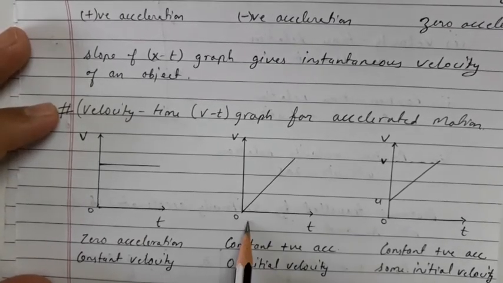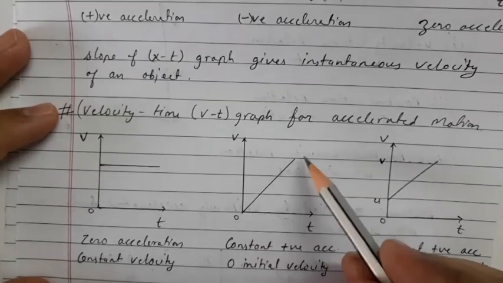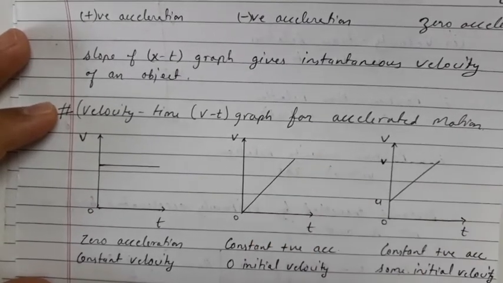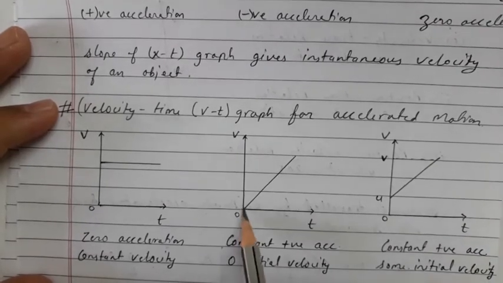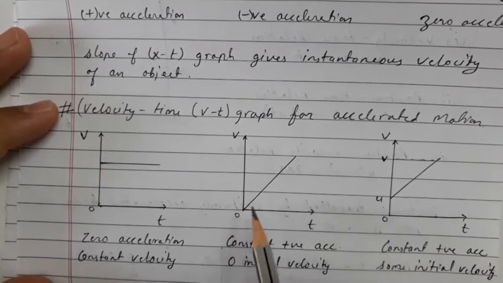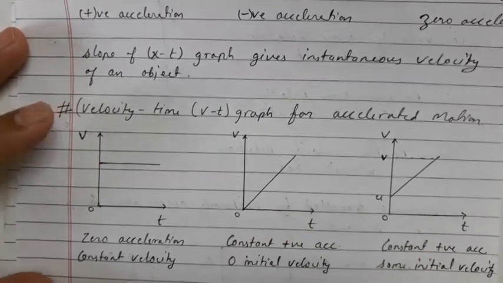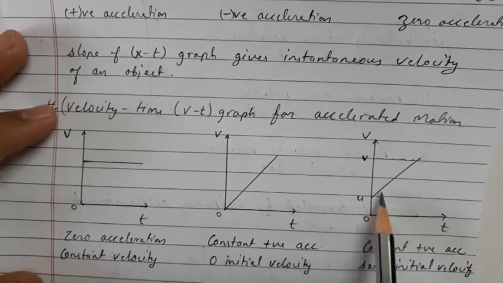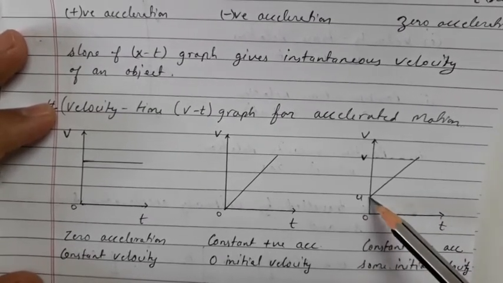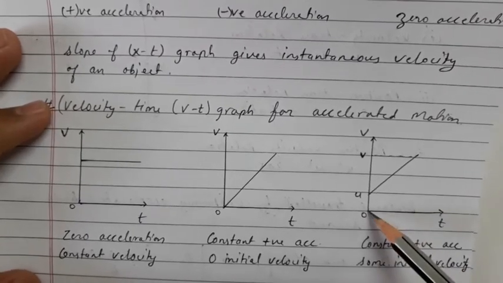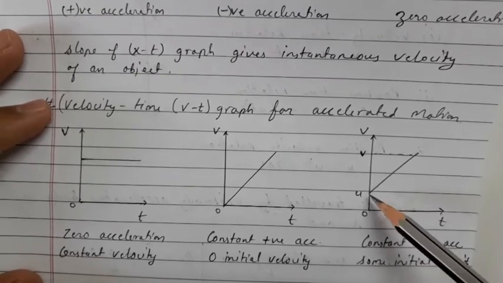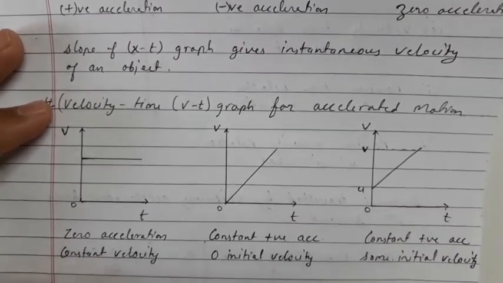Next is constant positive acceleration. Since the graph is moving upward, velocity is increasing with respect to time, so this type of graph will be considered a positive acceleration with zero initial velocity. Look at the velocity here, it is starting from zero, hence we can say that the initial velocity is zero. Now this is also a constant positive acceleration, but it does have some initial velocity u, because it is not starting from zero. So these are the three graphs. There are more graphs.